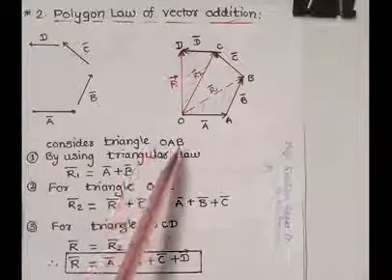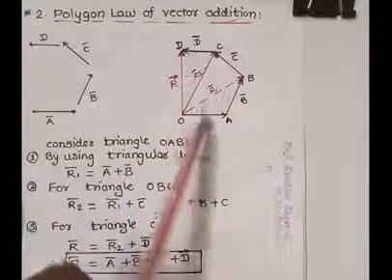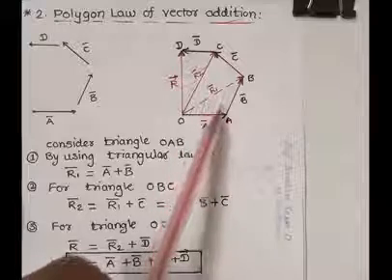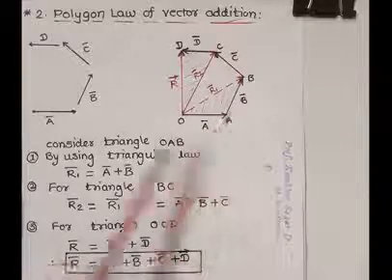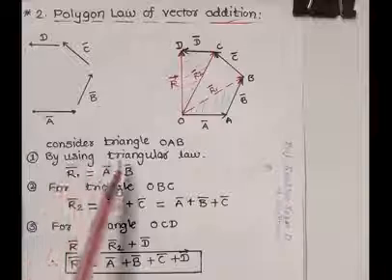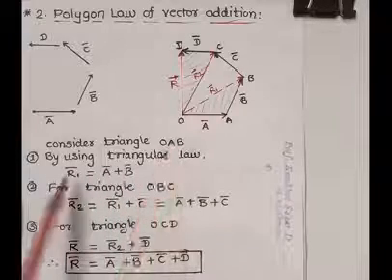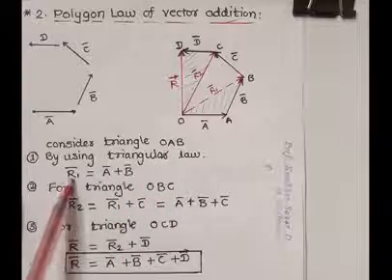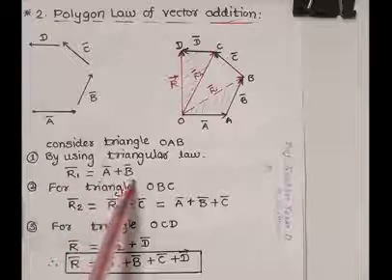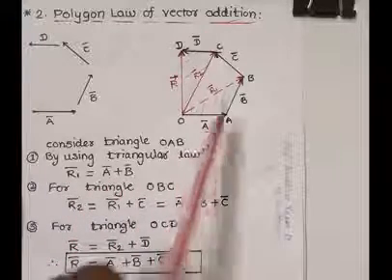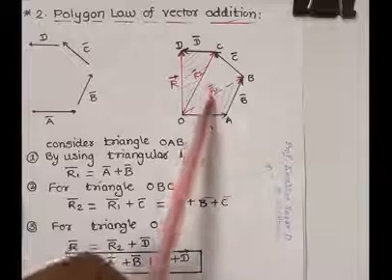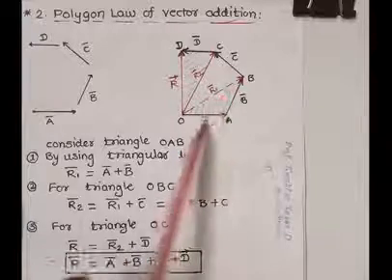Consider triangle OAB, which is shown in this diagram by the shaded portion. By using the triangular law for this triangle, we say that R1 bar is equal to A bar plus B bar. Now see this diagram: A bar plus B bar is equal to R1 bar for this triangle.